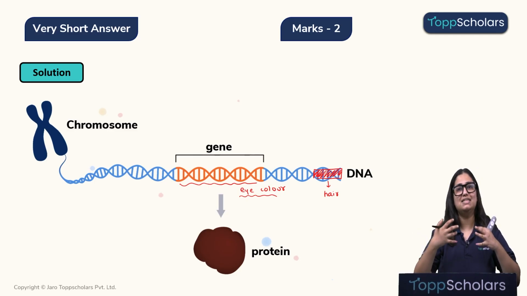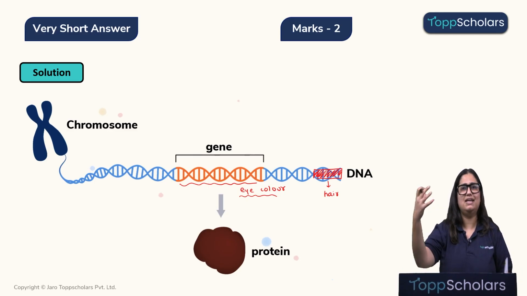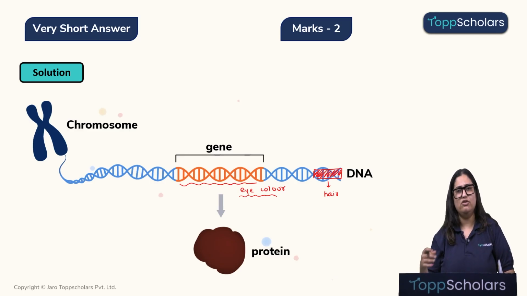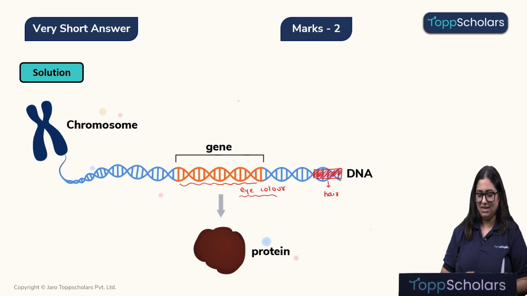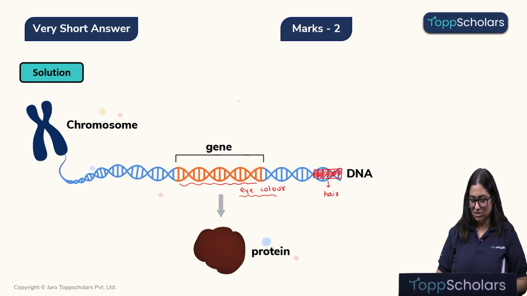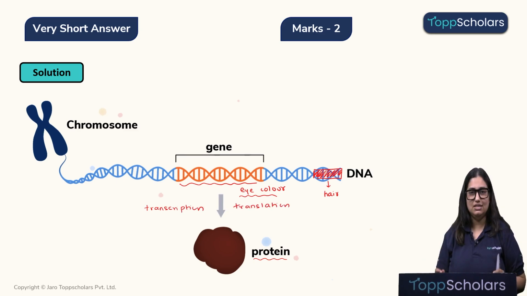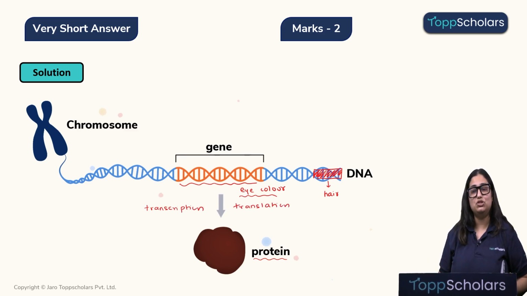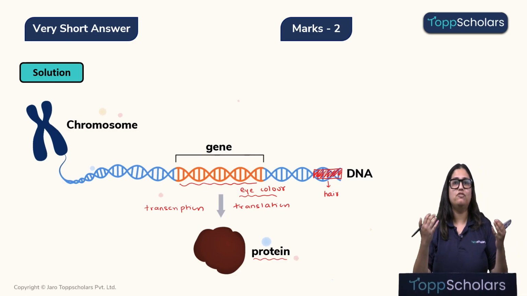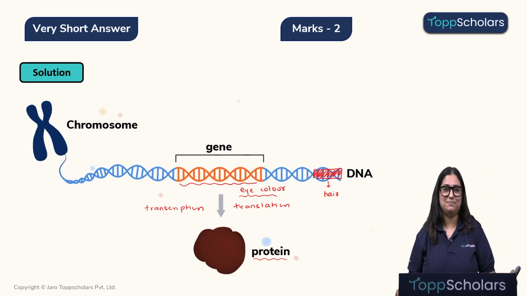However, this is not as simple as we think. It does not directly give rise to the color of my eye. For that, there is some process. Meaning, this segment of DNA or the gene needs to give rise to a specific protein by a process known as transcription and translation. These two processes will help in formation of a protein, and this protein will help in development of that particular characteristic. Okay, children. So I hope gene is clear.